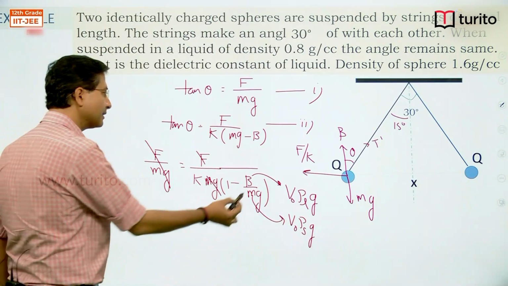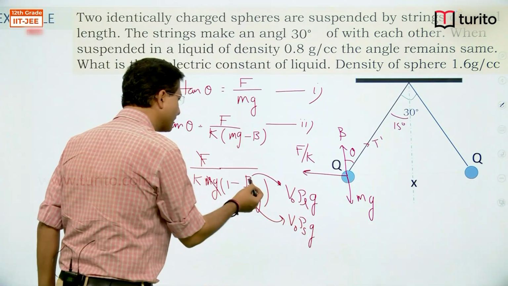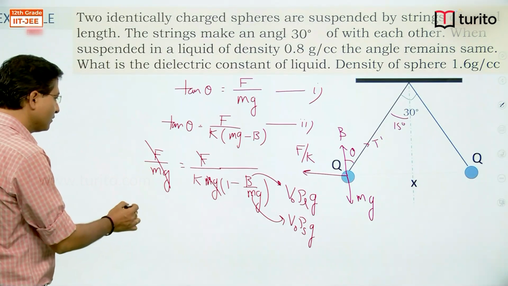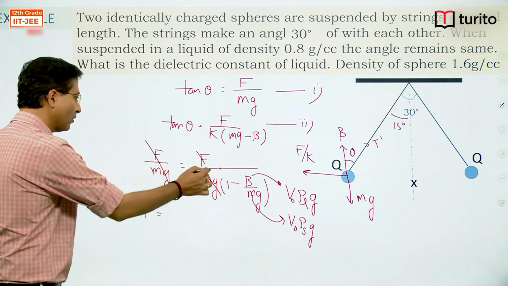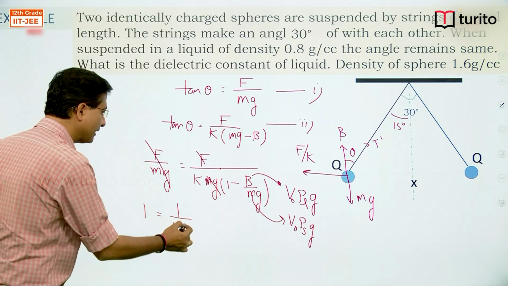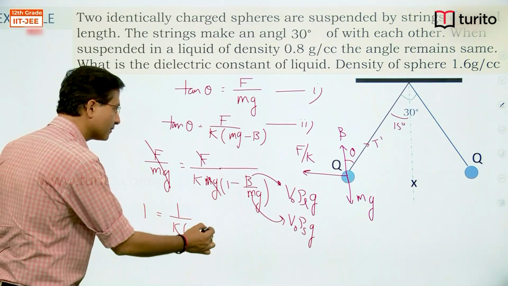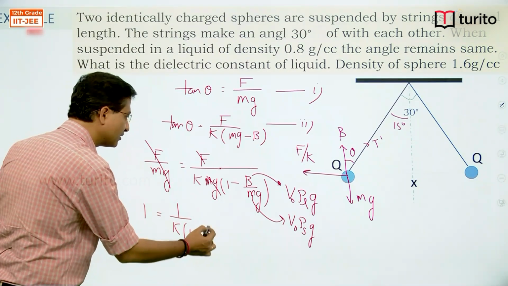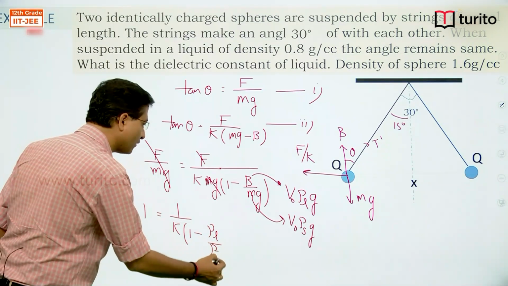So you can see that volume and G will get cancelled out, and we have 1 this side, all these terms got cancelled out, K in bracket 1 minus density of liquid divided by density of solid.